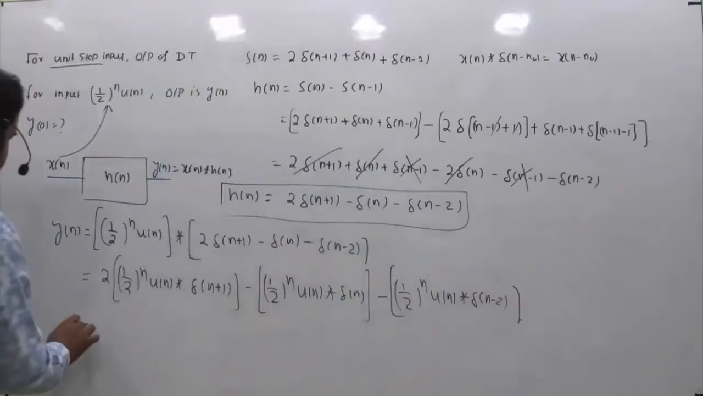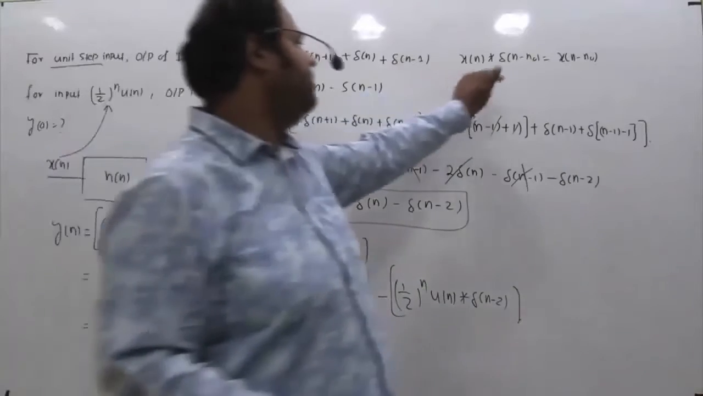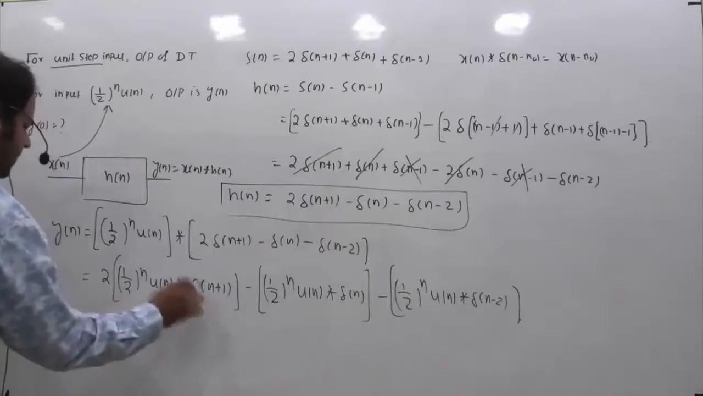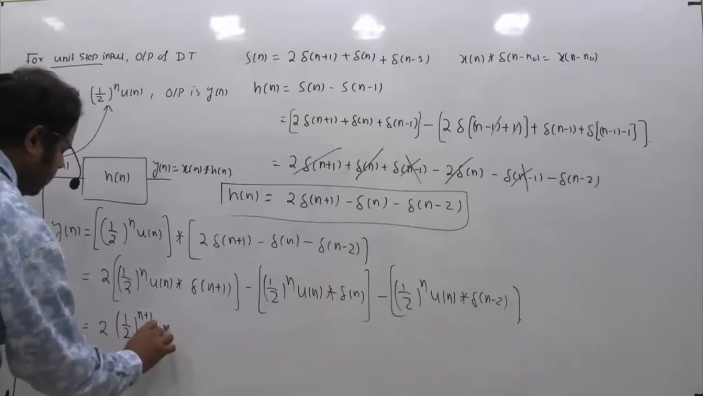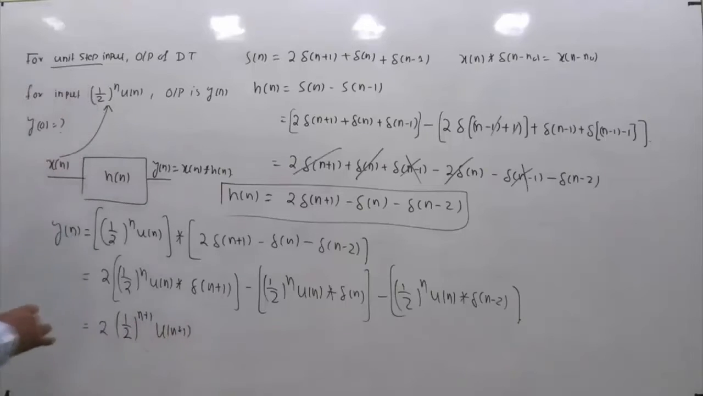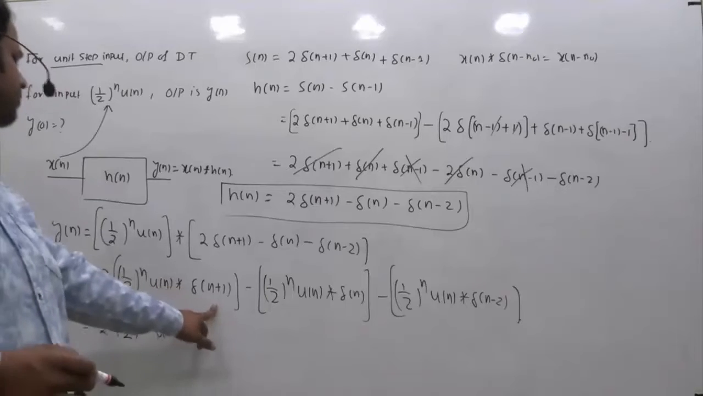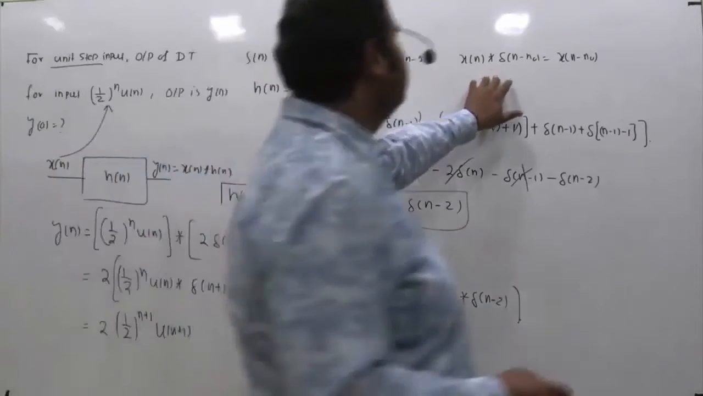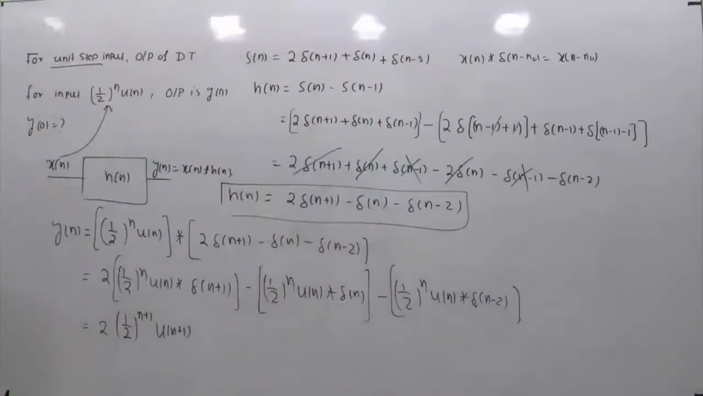So now if we find it out, this is 2, and you can see based on this property, x of n convolve delta of n minus n naught is x of n minus n naught. So now if you convolve like this, this will be half to the power n plus 1 into u of n plus 1. If this had been only delta of n, you would have got this signal as it is. Because it is n plus 1, wherever n is there, I am replacing it with n plus 1. If I am convolving with delta of n minus n naught, wherever n is there, replace it by n minus n naught.